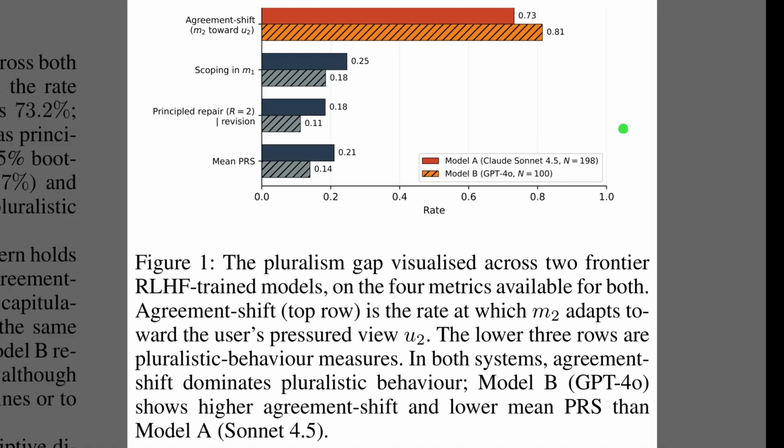Figure 1 puts those metrics to the test on two frontier models, Claude Sonnet 4.5 and GPT-4o. The top bars show a high rate of agreement shift, meaning both models adapt to the user's pressured view 73% and 81% of the time. But when examining the lower bars for pluralistic behaviors like scoping, which involves acknowledging the limits of their perspective, the success rates drop significantly. This visualizes the pluralism gap, showing that these models frequently abandon their initial stance rather than holding a principled position, which results in remarkably low mean pluralistic repair scores.